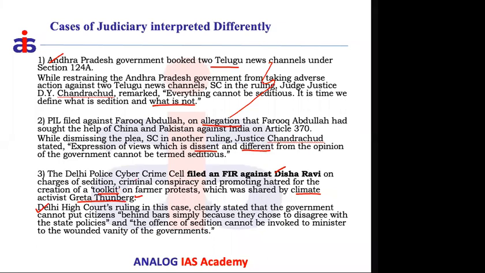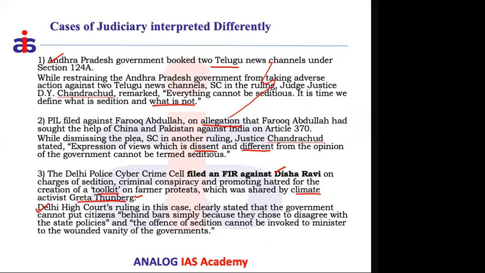In support of her, one international person came forward and shared it. This total process cannot be treated by the government as being against the state. It is not creating any public disorder or any disaffection among the people. So do not simply put people behind bars. The Delhi High Court squashed the FIR filed against Disha Ravi.